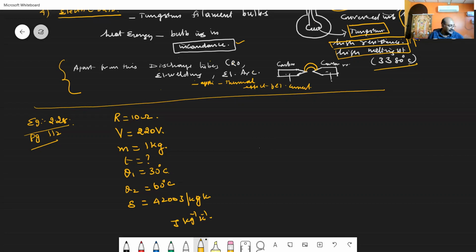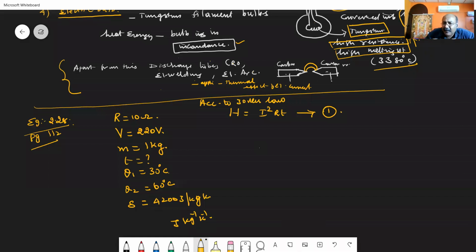How to determine it? First of all, electrical energy is supplied in order to raise the temperature. We know that according to Joule's law, the amount of heat energy developed H is equal to I square into R into T. Take this as equation number 1.